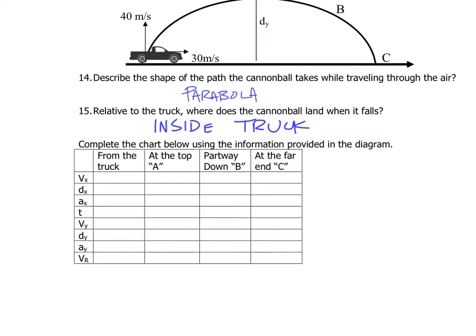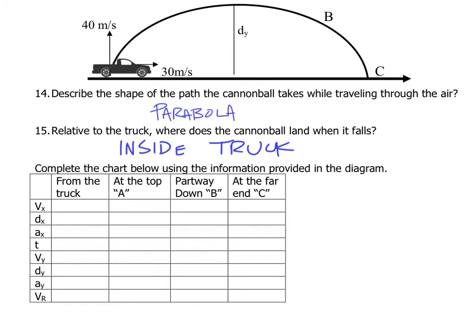All right, last few. So I want to complete this chart. This is a little bit different than what you see on your review. However, the only thing that's different is the information from the truck. So this is going to be a little extra information. I'm still going to work through this stuff because it's still stuff that you need to know. Just know this part is not going to be on your review. So if you're lost, you don't understand what's going on, this is why. This area from the truck is not on the review. Position A, B, and C is. So the rearrangement is a little bit different.